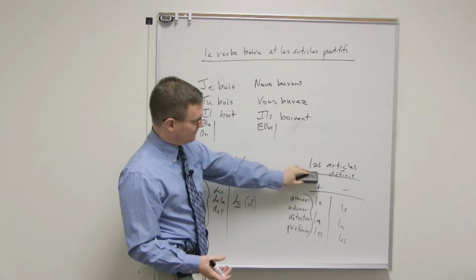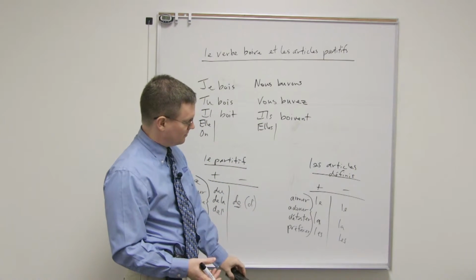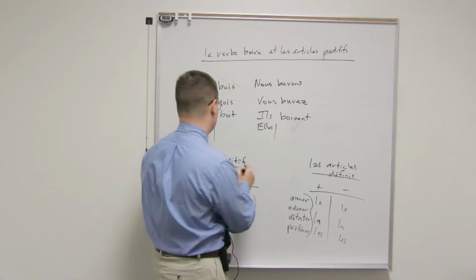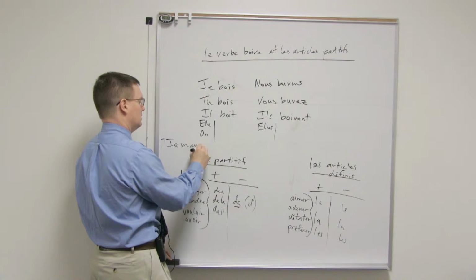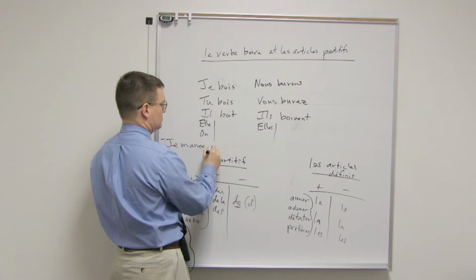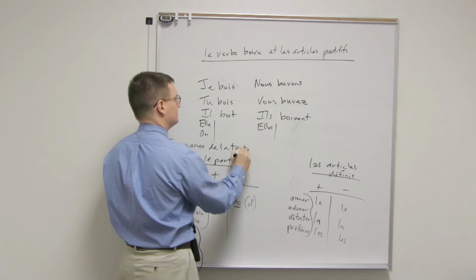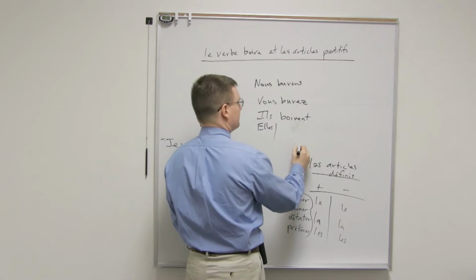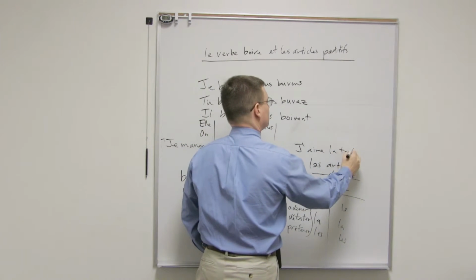Now, definite articles have a tendency to be used with preference verbs. So for example, here, je mange de la tarte. I'm eating some pie. I like the pie. J'aime la tarte.